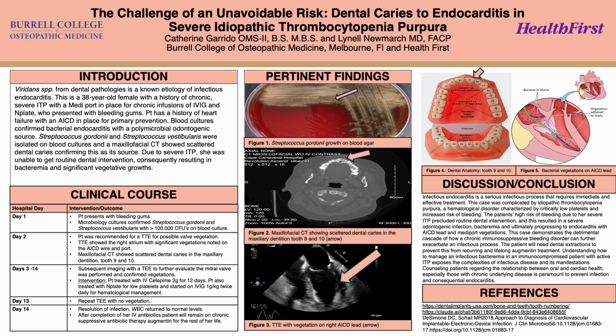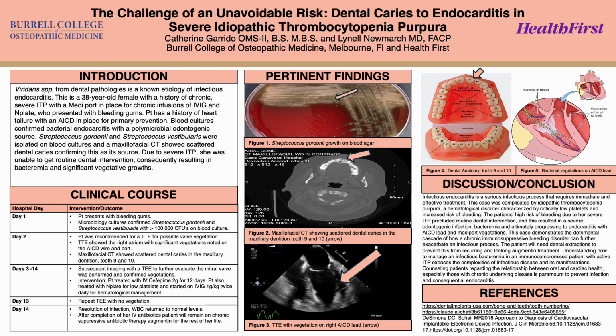To conclude, this case underscores the complex interplay between chronic hematologic disease and susceptibility to invasive infection. The patient's history of severe ITP precluded routine dental intervention due to her high risk of bleeding, allowing progressive dental decay to advance unchecked. This resulted in bacteremia, culminating in significant vegetation growths and endocarditis. The patient will need dental extractions to prevent this from occurring and lifelong Augmentin treatment, as mentioned earlier.